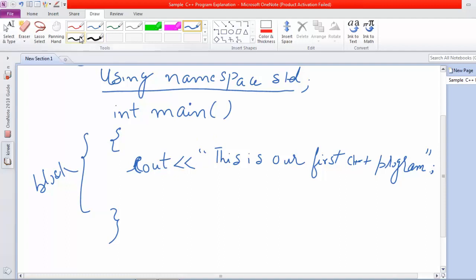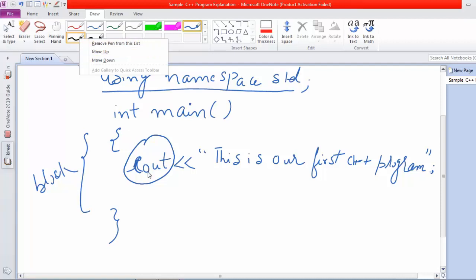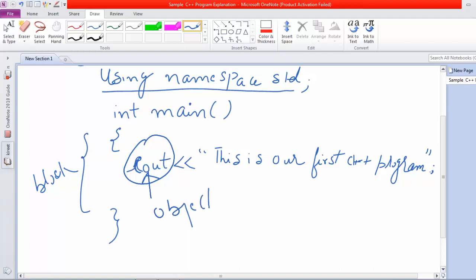This cout is an object, a predefined object.